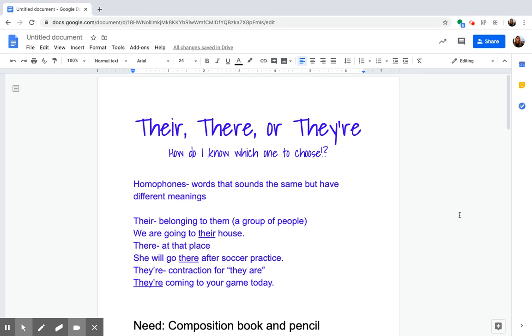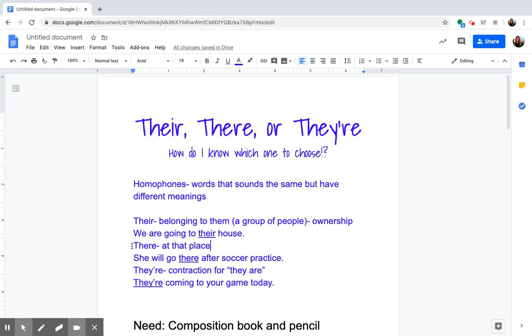Those words are there, and there. The first there is the spelling T-H-E-I-R, there. This word means belonging to them, which would be a group of people. An example is, we are going to their house. That is their house. It belongs to them, that group of people. Maybe it's a family that own that house. We can also think of this word as ownership. Someone owns something. It's theirs.